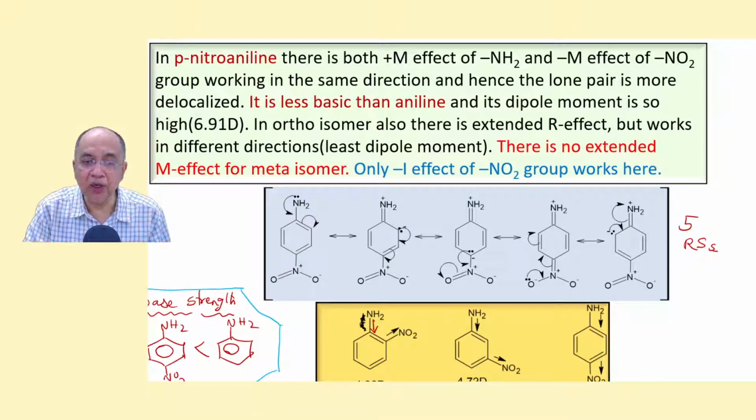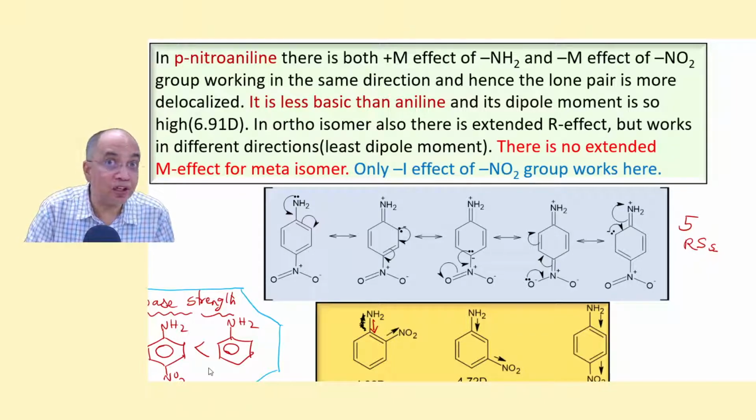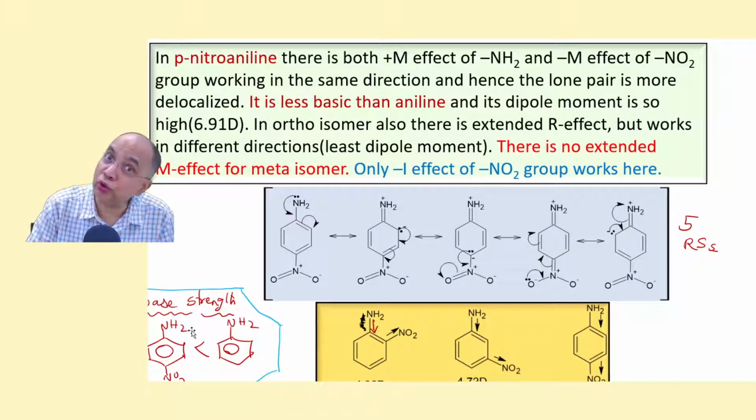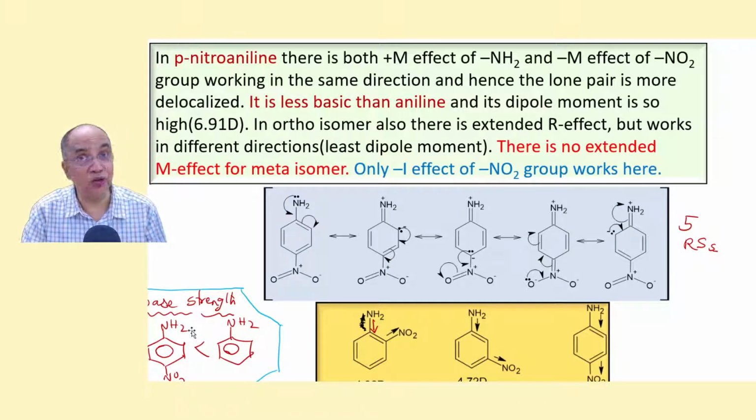Para-nitroaniline. No, here it is given. I'm not giving you the pKa data, but had I given you the pKaH data of the conjugate acid, then this would have been much less. So much less basic. Why? If you are asked a question, why para-nitroaniline is much less basic? Because there is an extended conjugation. When the nitro group is in the para or ortho position, you will find there is conjugation, the lone pair is more delocalized.